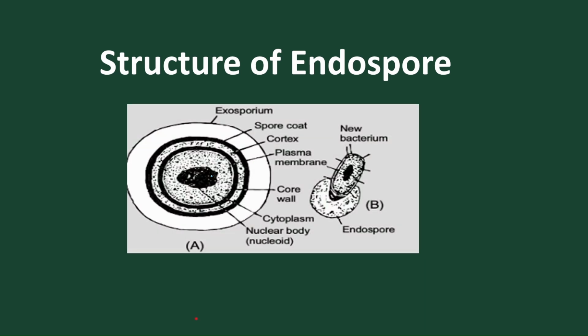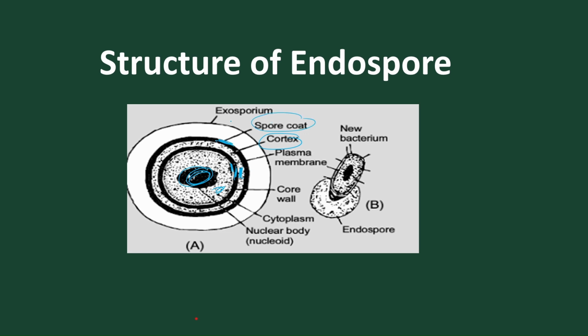Let's move. So here the DNA, RNA and proteins are present. We find a core wall. The cell membrane is present inside. Then the core wall is present. Then the cortex is present. This is the cortex layer. After the cortex, the spore coat is present.